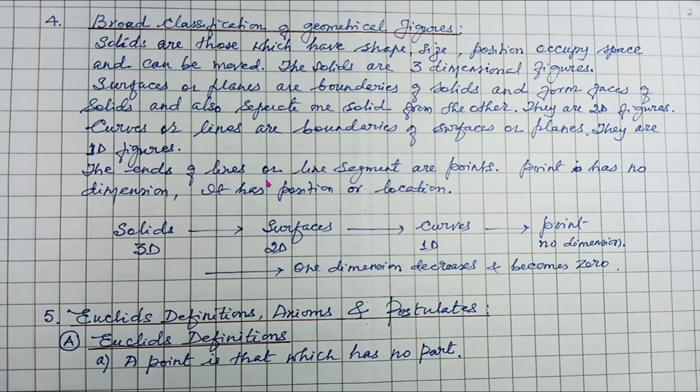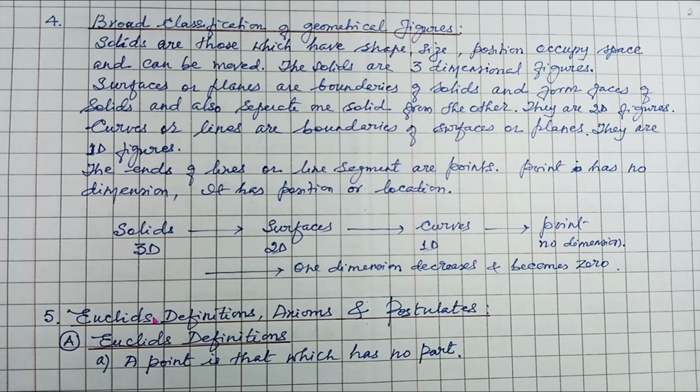The ends of the lines or line segment are points, and a point has no dimension and it is a dimensionless figure. So therefore, remember, we have three-dimensional figures which we call solids. Then we have surfaces which are two-dimensional figures. Then we have curves which are one-dimensional. Then we have a point which has no dimension at all. So therefore, one dimension decreases as we move from solids to point. Remember that.